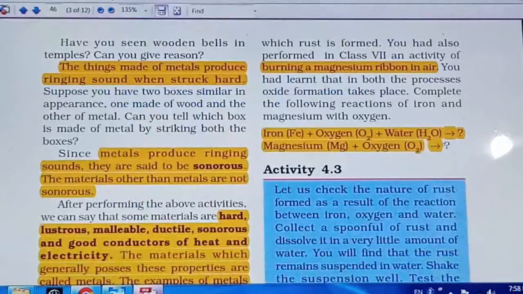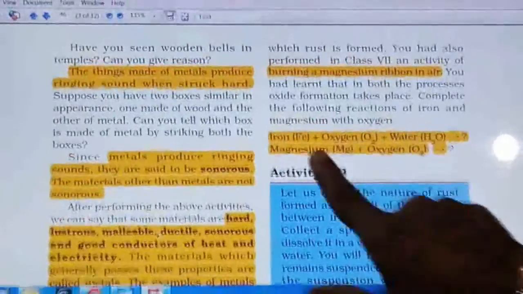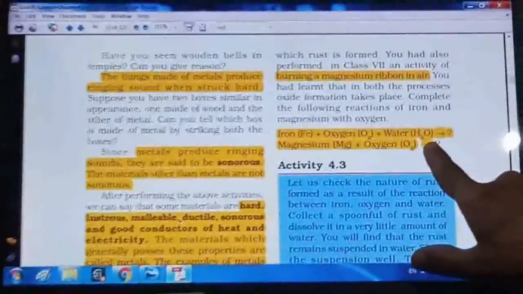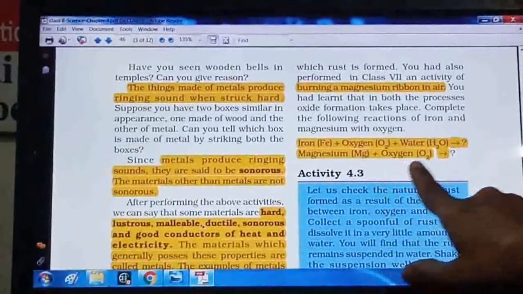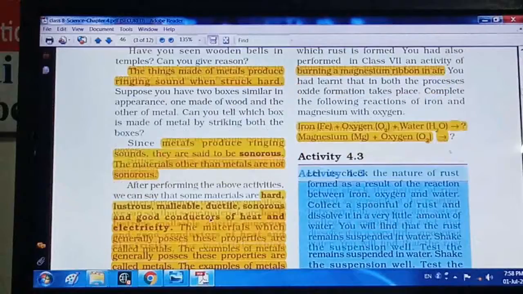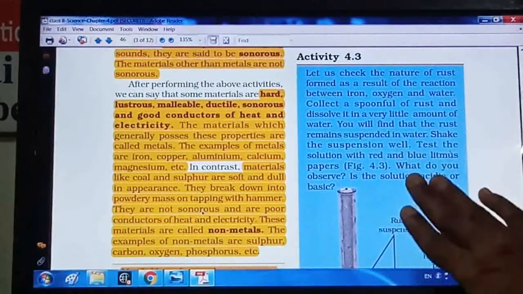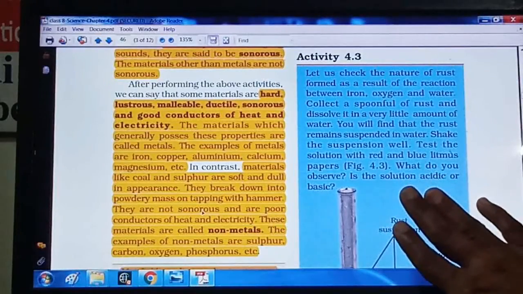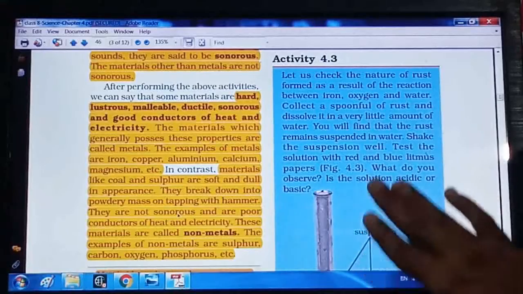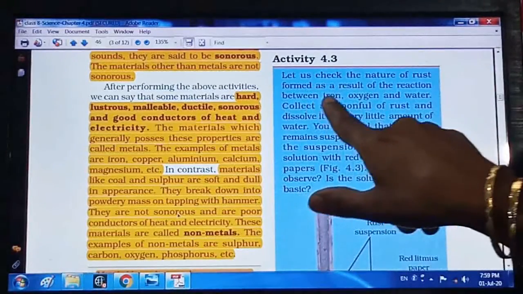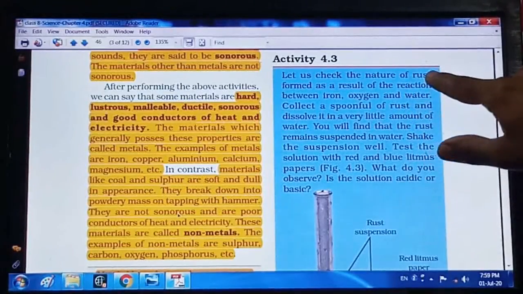See in your textbook. This is what is asked, what is the answer. So Fe plus O2 plus H2O gives rust, right? And magnesium plus oxygen gives magnesium oxide. Below that an activity is given. In this activity you are going to check the nature of the rust. For that you have to collect the rust, the result of the reaction between the iron, oxygen and water, right? That is nothing but rust.